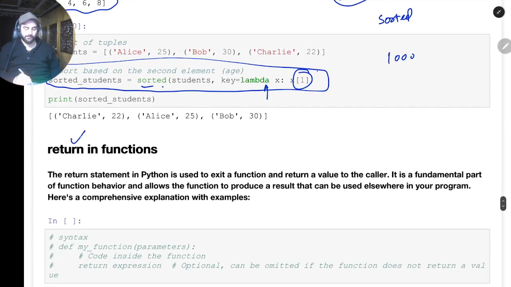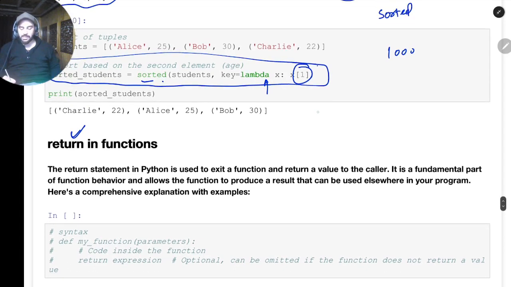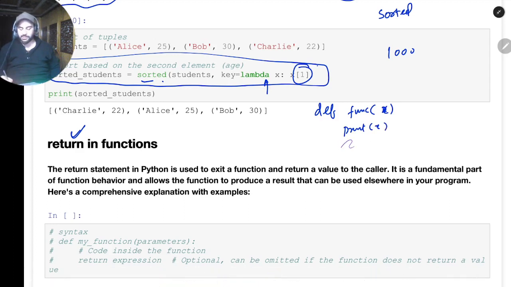Then what is this return statement? We'll have a discussion on the return statement. Let's suppose I write a function with a definition, for example function fun, and I'll take some argument x, and maybe I'll print this x. If I make a function call, let's suppose I write fun of x, and give x a value of 10, then 10 will be printed on the screen.